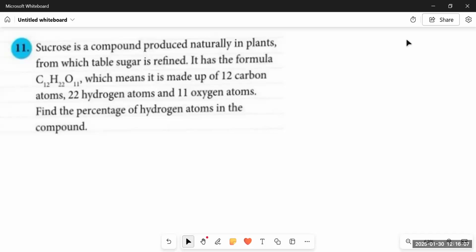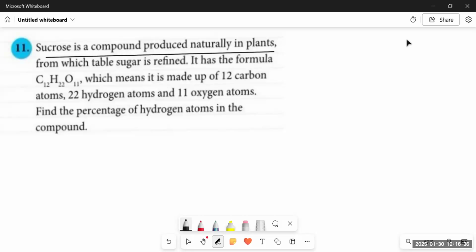Next, we have question number 11. It says sucrose is a compound produced naturally in plants from which table sugar is refined. This is a statement for your information. They're telling you what sucrose is and where it is used. So the refined sugar we use in our table sugar includes sucrose. It has the formula